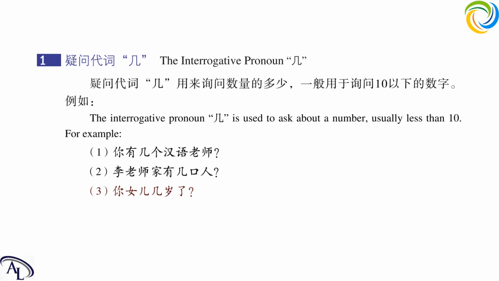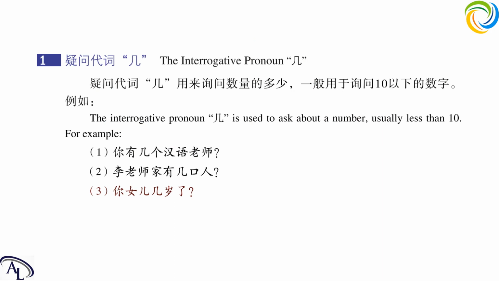Okay, now let's see the structure of it. The first example is 你有. 你 means you. 有 we just learned it. 有 means have. We've learned it before in the text. So 你有 means you have.